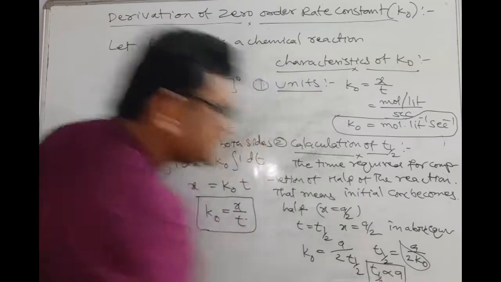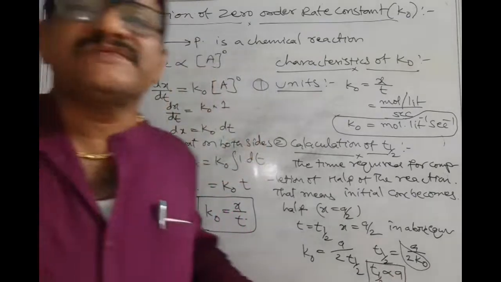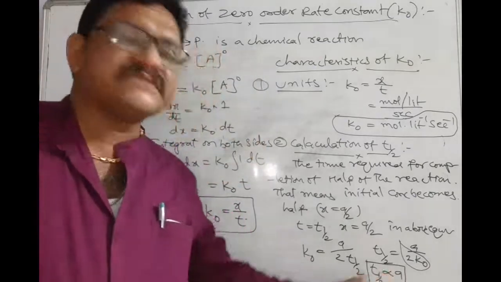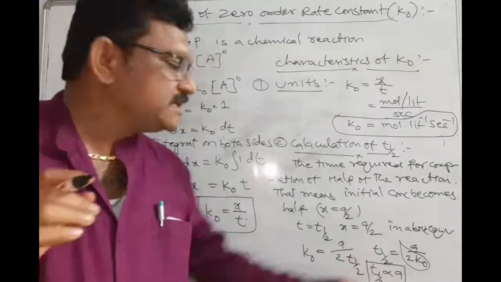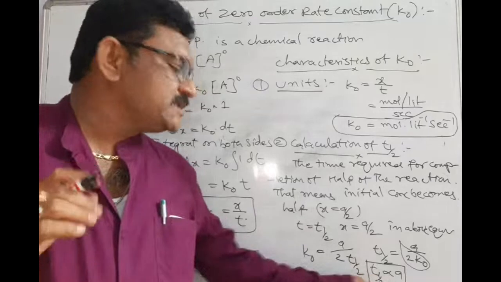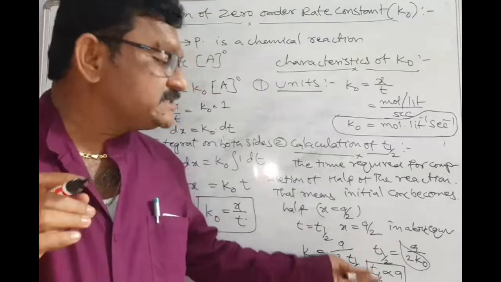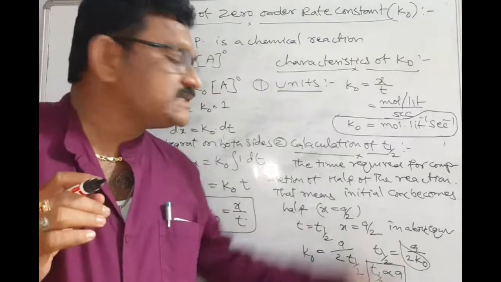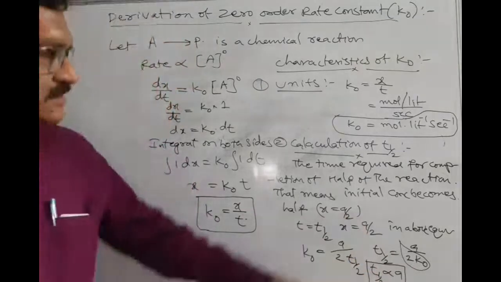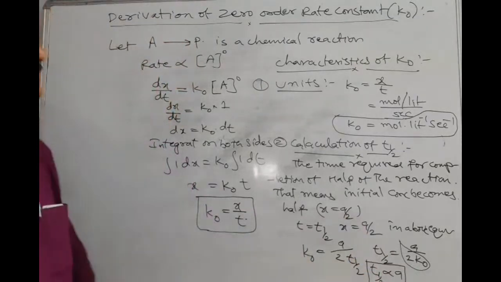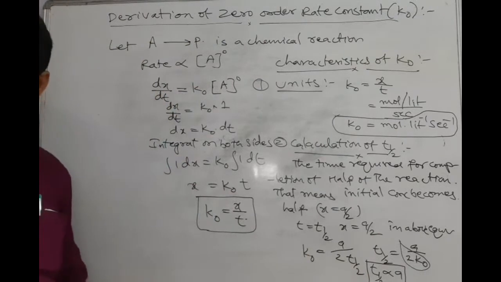In a zero order chemical reaction, what is the relation between half-life period and initial concentration? Those two terms are directly proportional to each other. That means whenever there is an increase in t half, automatically the initial concentration also increases. That thing you remember, the t half relation. Then the third one.